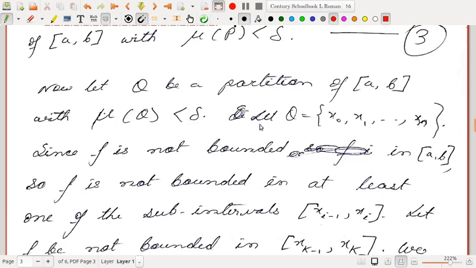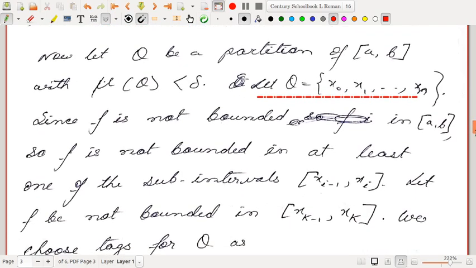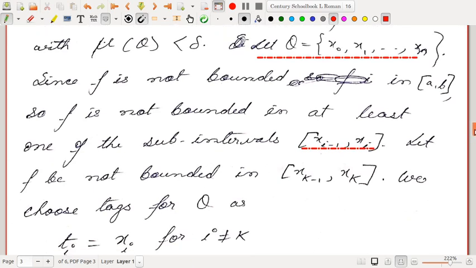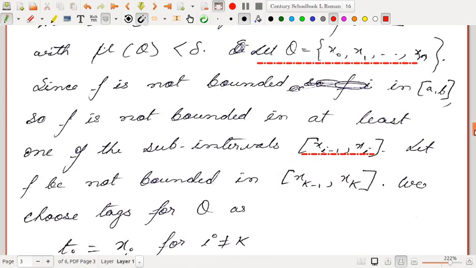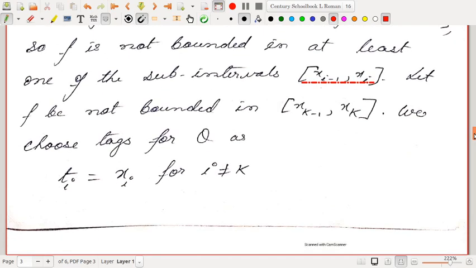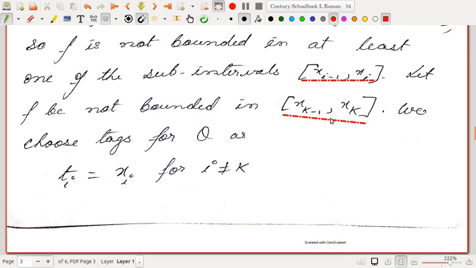Let Q equal x0, x1, up to xn. Since we assumed that f is not bounded in [a, b], f is not bounded in at least one of the subintervals, because if it is bounded in all subintervals then it is automatically bounded in [a, b]. So let f be not bounded in the subinterval [x_{k-1}, x_k].